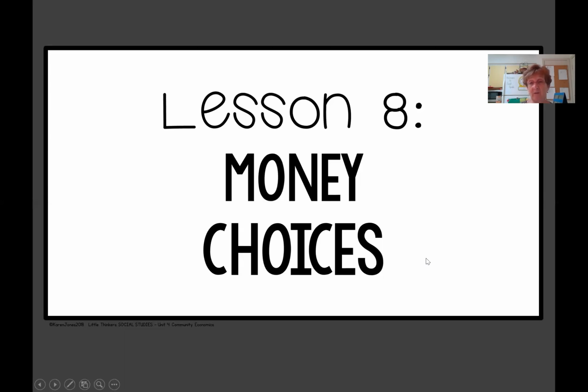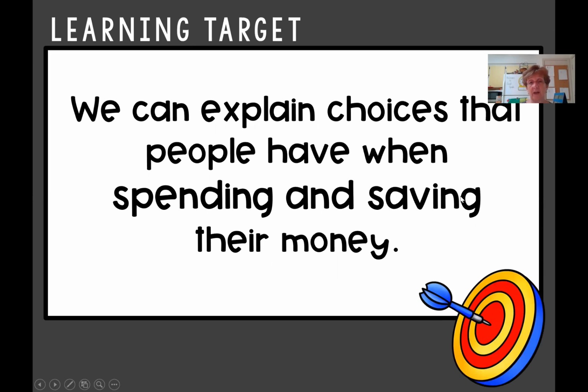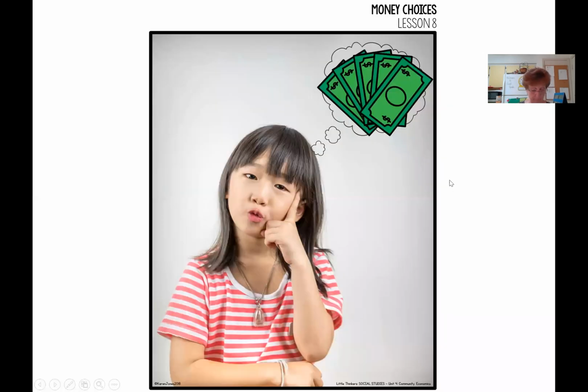All right, so today's lesson is money choices. And our learning target for today is that we can explain choices that people have when they're either spending or saving their money. And if you look at the picture of the little girl, her name is Bianca, and she just received $5 for cutting her neighbor's grass. And she has two choices. She can either spend her money or she could save it.